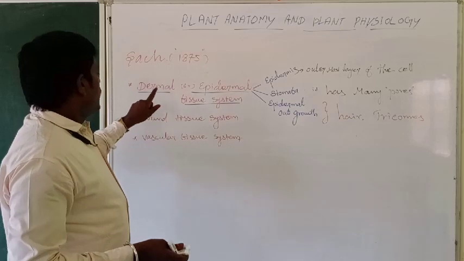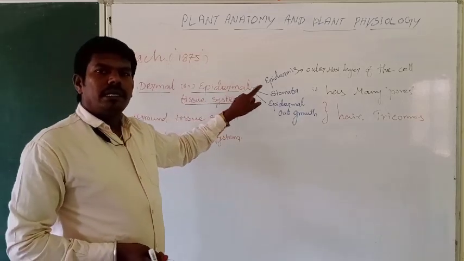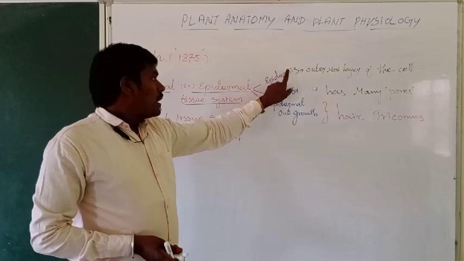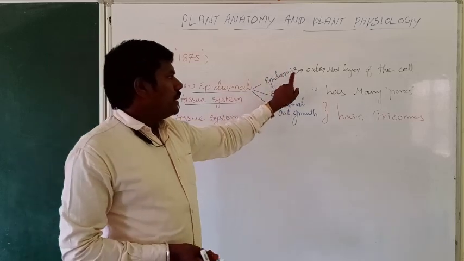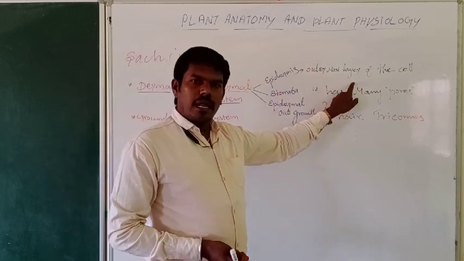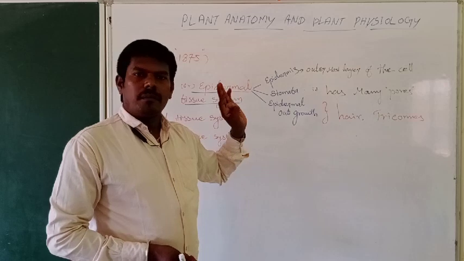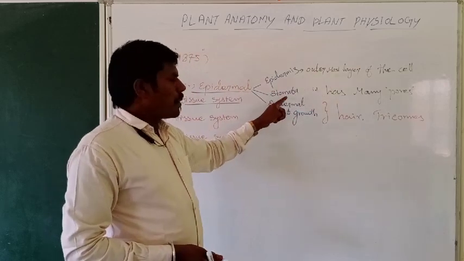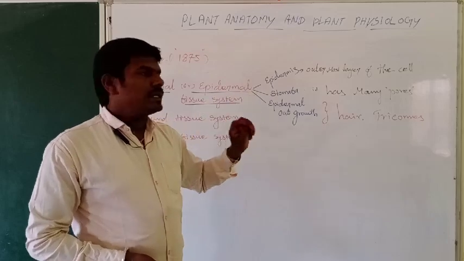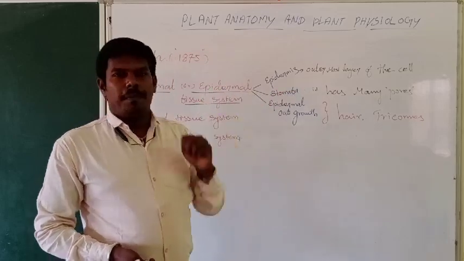Very simple. Dermal or epidermal tissue system has these consisting parts: epidermis, stomata, epidermal outgrowth. Epidermis is the outermost layer of cells. This may be present in a single layer or multi-layer, but mostly a single layer only. And then stomata. Stomata take place only in the leaves, in the lower epidermis.